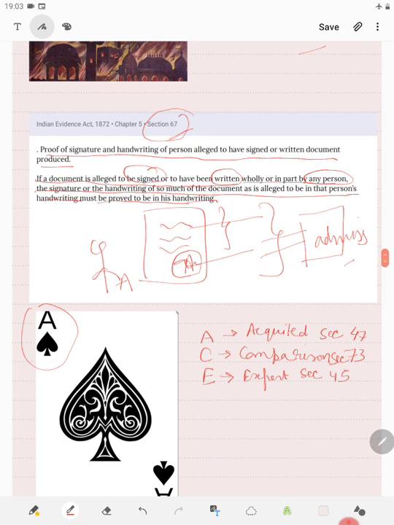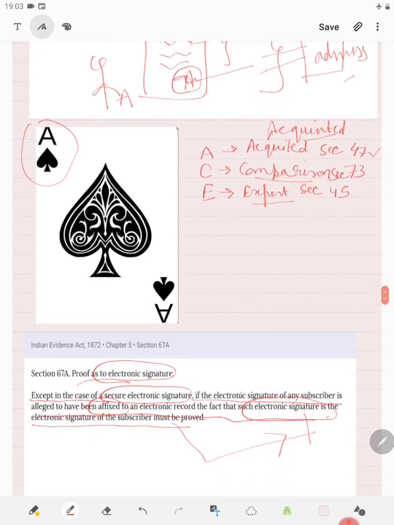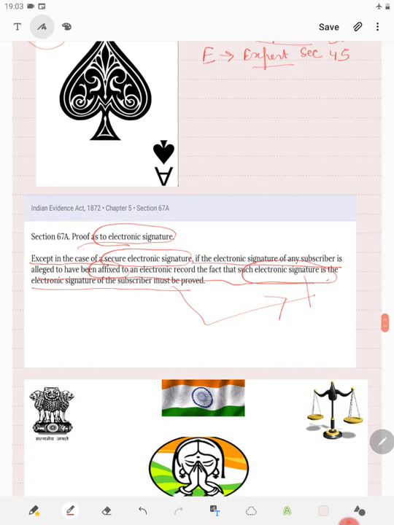Then section 67 says that a handwriting or signature has to be proved. There are basically three methods: one is a person who is acquainted, he can prove it; or it can be proved by comparison, or by expert evidence. And then section 67 says, as to electronic signature, that the electronic signature also has to be proved, except in case of secure electronic signature.